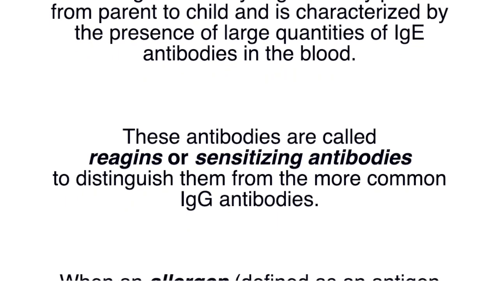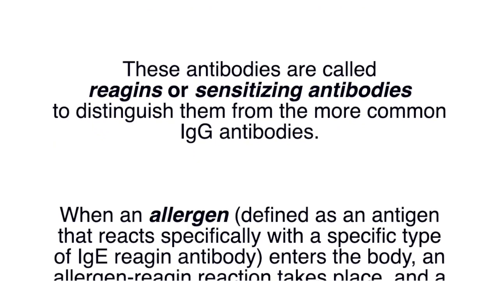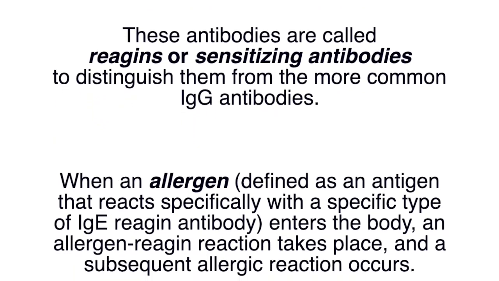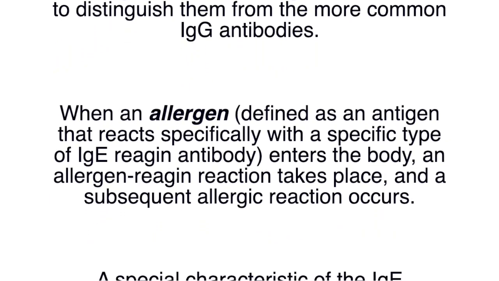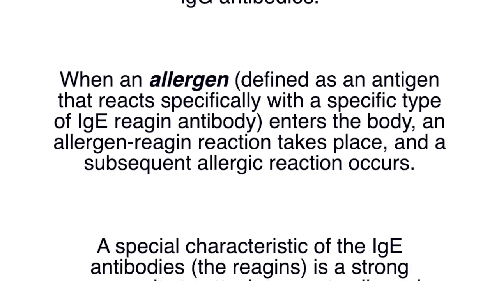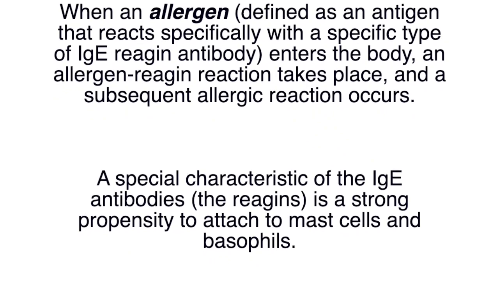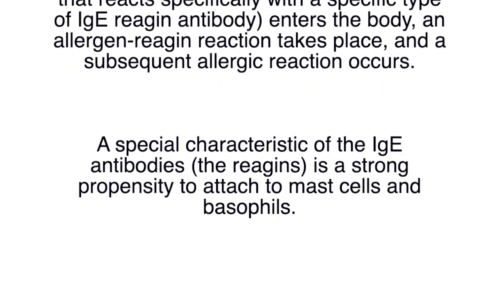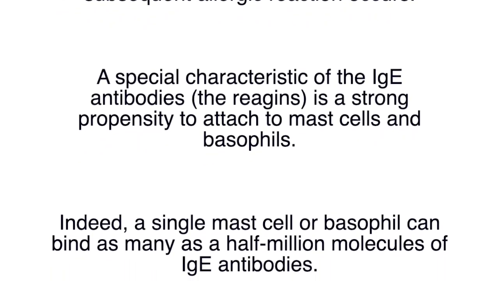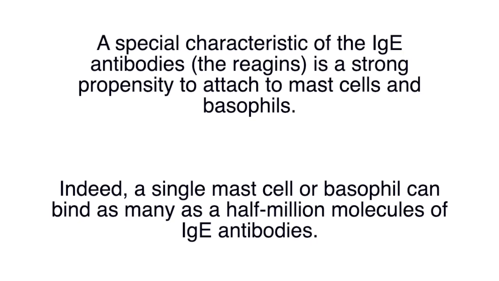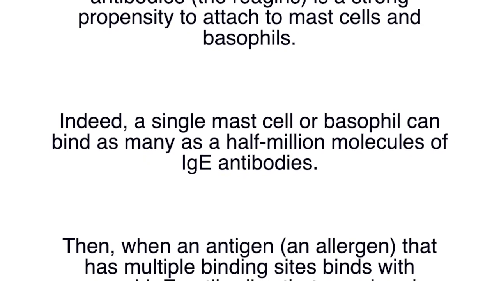When an allergen, defined as an antigen that reacts specifically with a specific type of IgE reagent antibody, enters the body, an allergen-reagent reaction takes place and a subsequent allergic reaction occurs. A special characteristic of the IgE antibodies, that is the reagents, is a strong propensity to attach to mast cells and basophils. Indeed, a single mast cell or basophil can bind as many as 500,000 molecules of IgE antibodies.